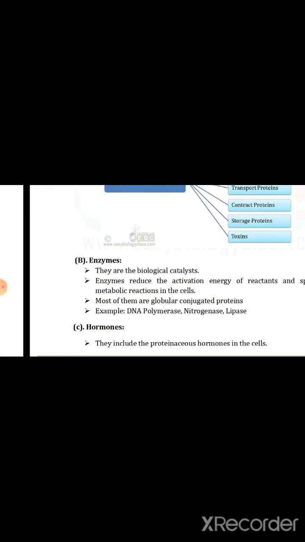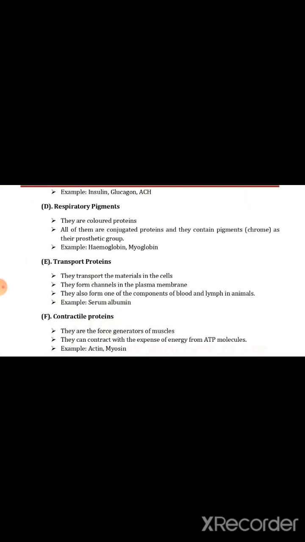For example, insulin, glucagon, ACTH. Then next one is respiratory pigment. They are colored proteins. All of them are conjugated proteins and they contain pigment as their prosthetic group. For example, hemoglobin and myoglobin.